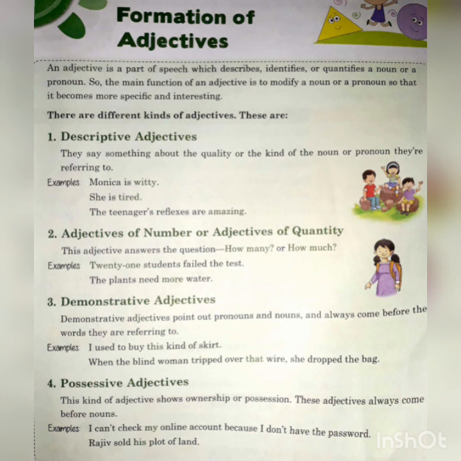Second one, comparative degree. Third one, superlative degree. What is positive degree? In positive degree, simply no comparison. We just describe the quality of a person. Simple example. There are so many boys.